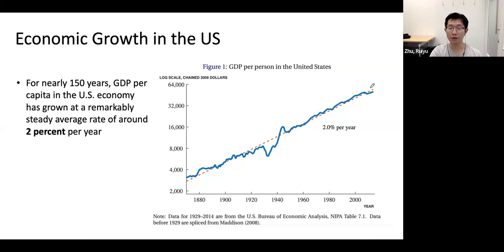You can only see some fluctuations around the Great Depression and World War II. Other than that, it's very similar, right? So the takeaway here is that the US GDP has been growing at around 2% for a very long period. That's really remarkable.